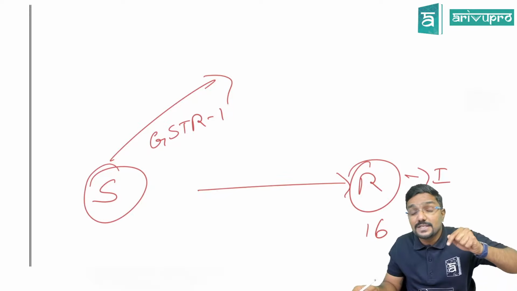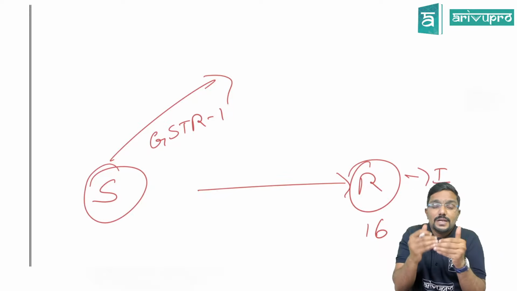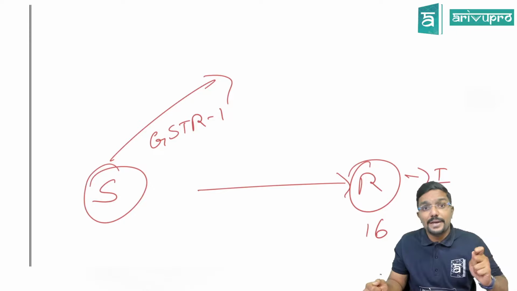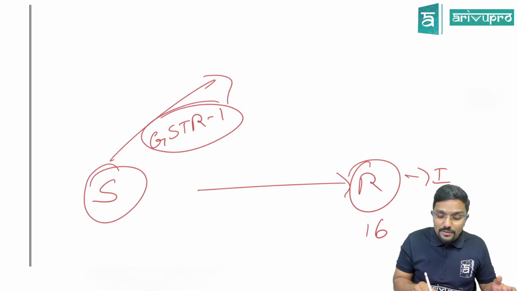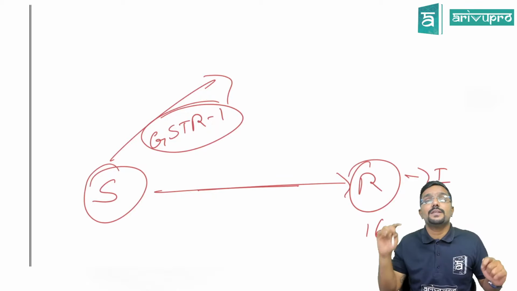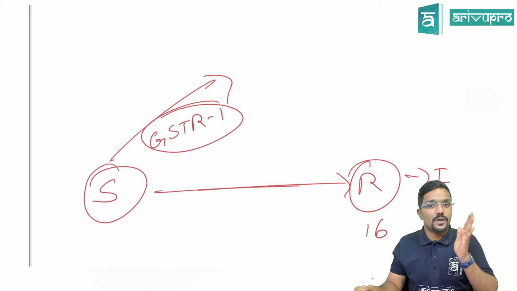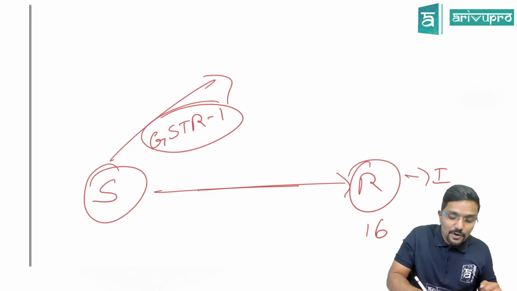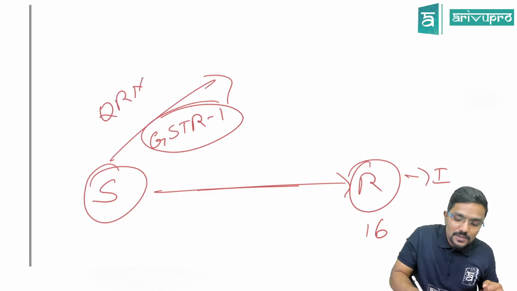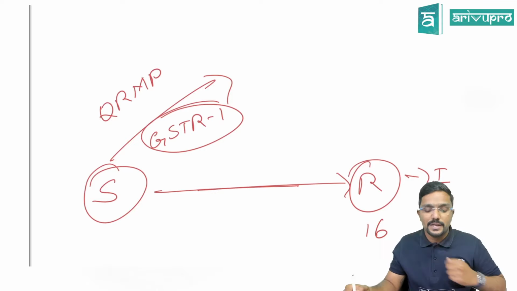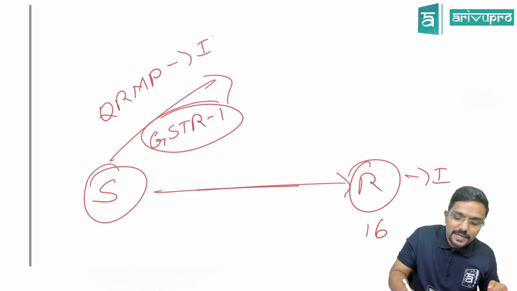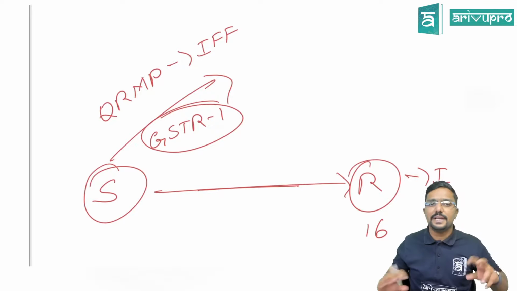Supplier will file his GSTR1. In that, he will give the details of his outward supply. In that GSTR1, whatever supplier will file, he would have given the details of the goods or services which he has supplied to the recipient. Or if supplier is following QRMP scheme, that is quarterly return monthly payment, in that case, he should have given the details using invoice furnishing facility.